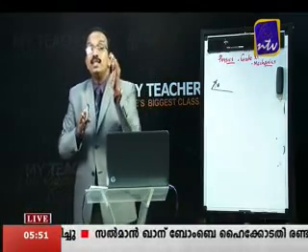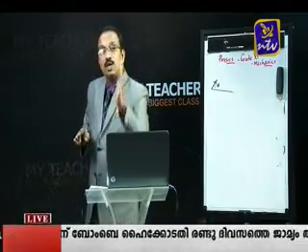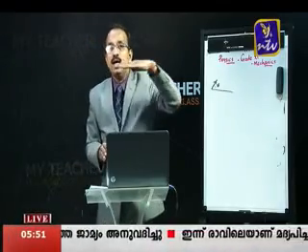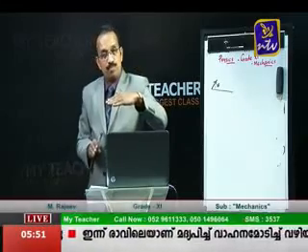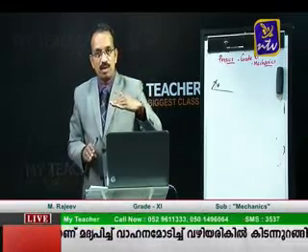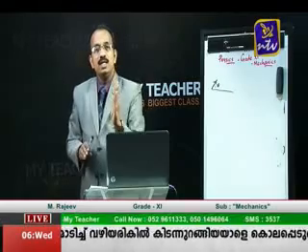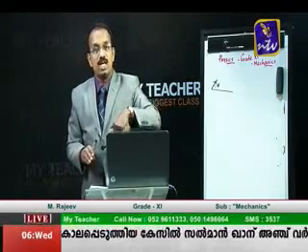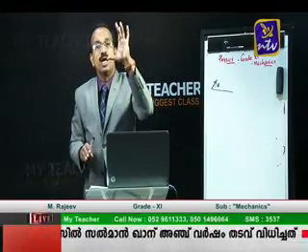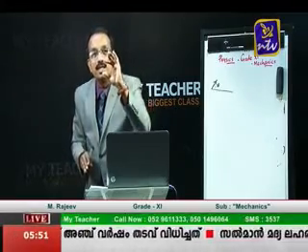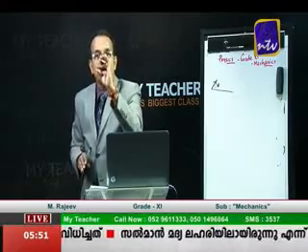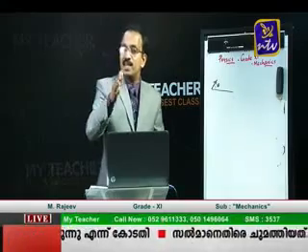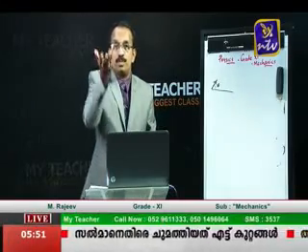That means only the vertical velocity can change. But what about the velocity in the horizontal direction? For any velocity to change, there should be a force. Correct? So the vertical velocity can change, because there is a force downwards. That's why initially the vertical velocity is this much. As it goes up, the vertical velocity decreases and becomes 0 at the highest point, and it increases as it comes down. So as far as the vertical velocity is concerned, it is just like a body thrown up and then coming down.